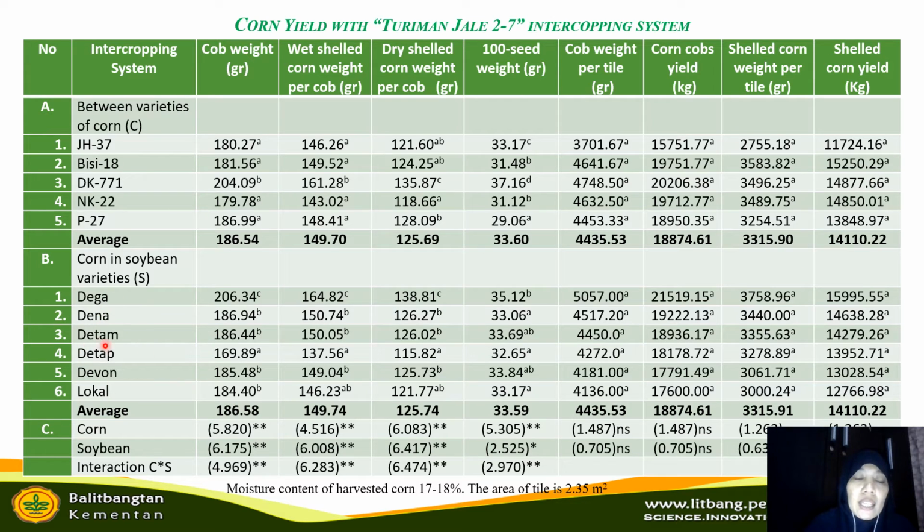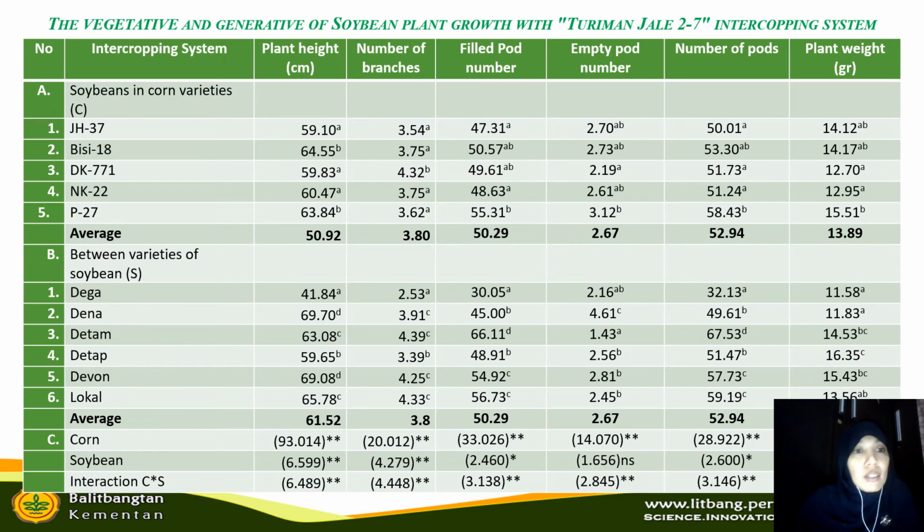While for corn in soybean varieties, we can see the highest yield is the corn which is planted with Dega soybean variety. It was 15,995.55 kg, and the lowest is the corn which is planted with local varieties. It was 12,766.98 kg.